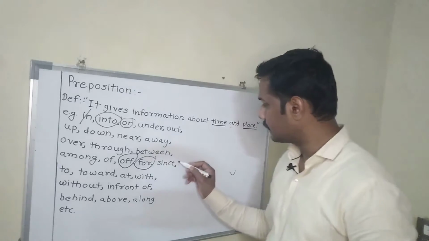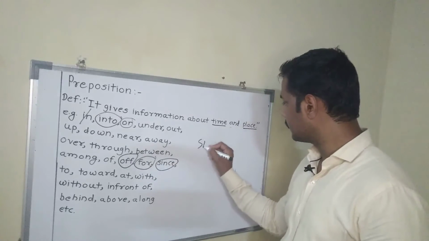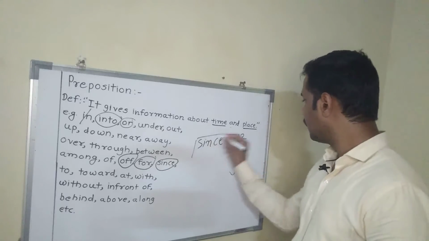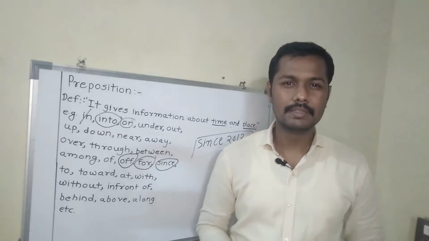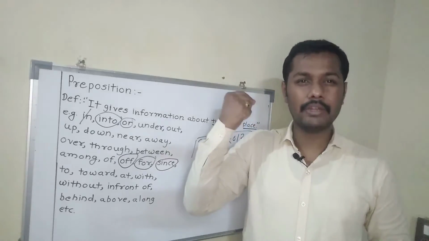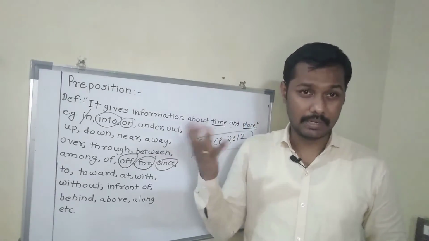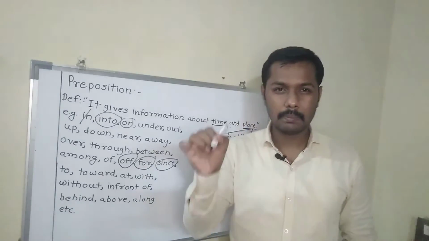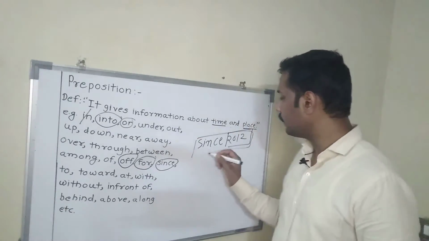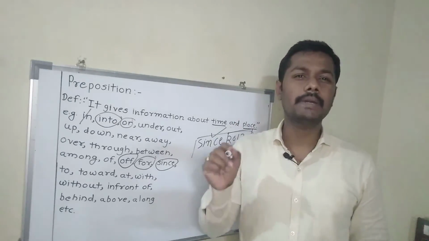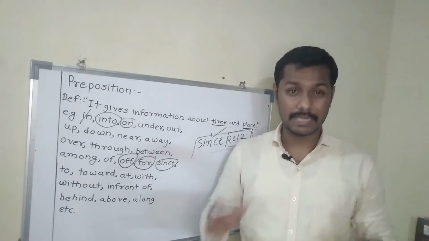And next one is since. When can you use since? I have been teaching English since 2012. So from one point in the past to the present. Generally it is used to indicate one particular point in the past. For that you can use since. Understood? Since is used for one particular point in the past.